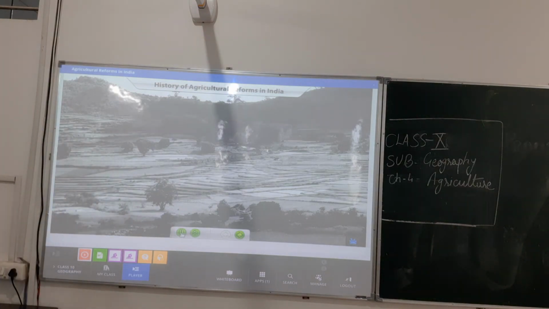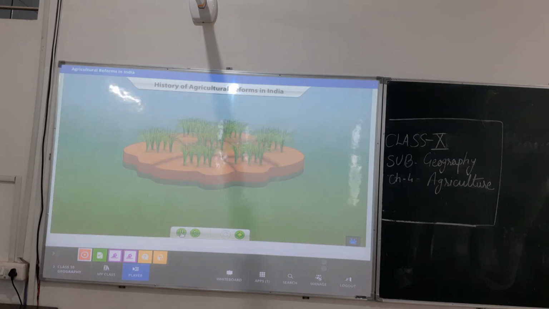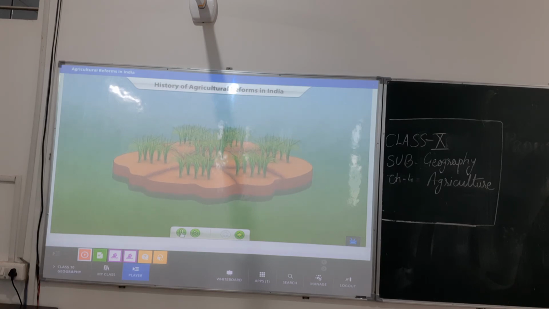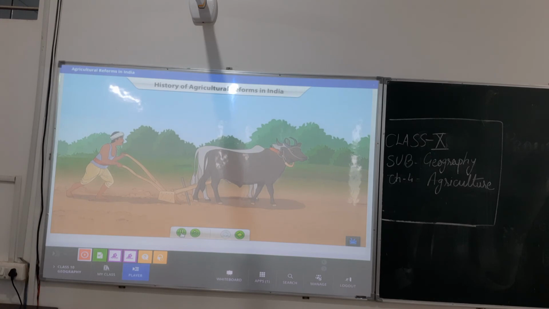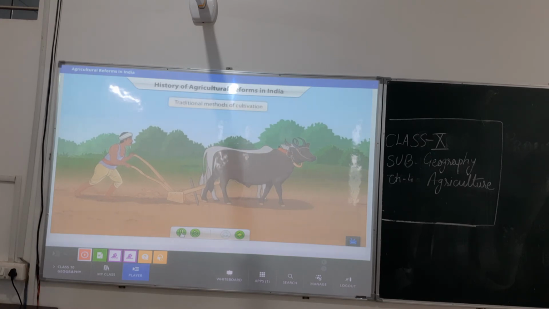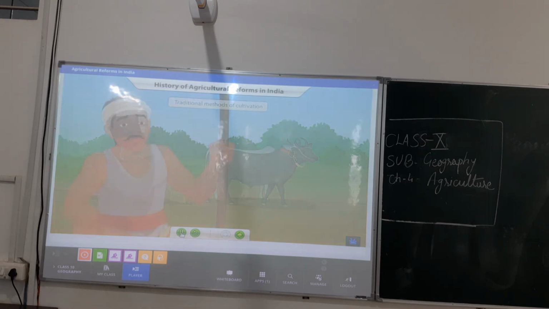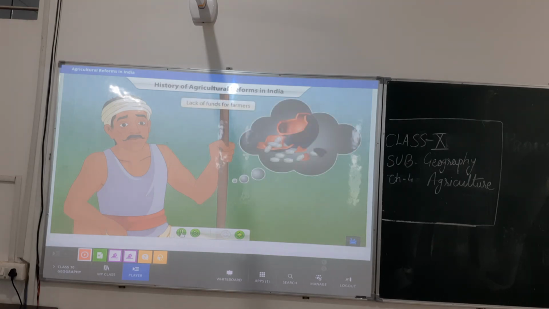Since ancient times, agriculture has been an important occupation in India. At the time of independence, there were many issues such as small holdings, traditional methods of cultivation, and lack of funds plaguing Indian agriculture.